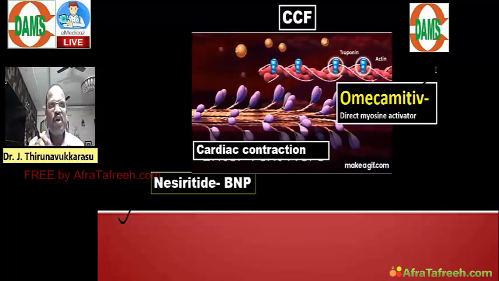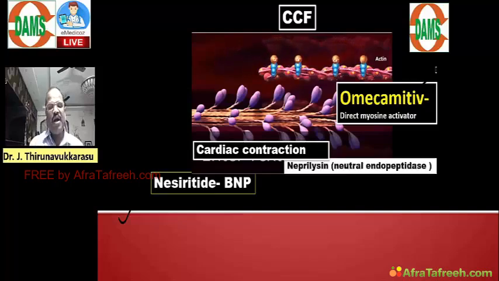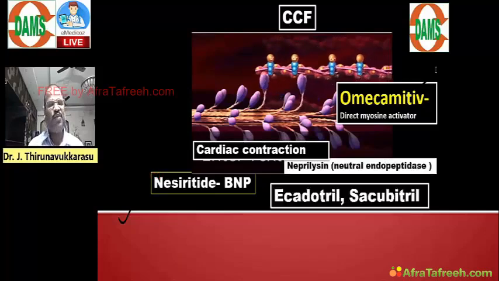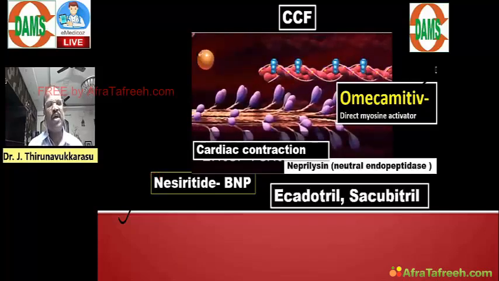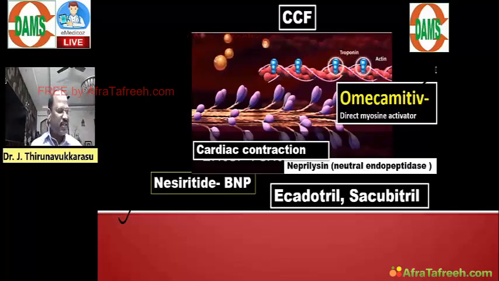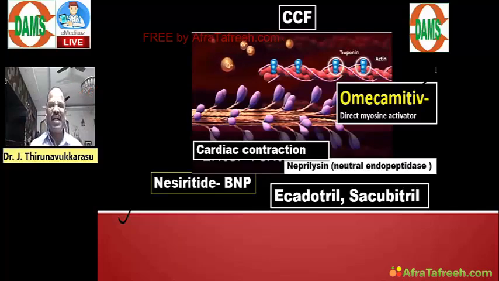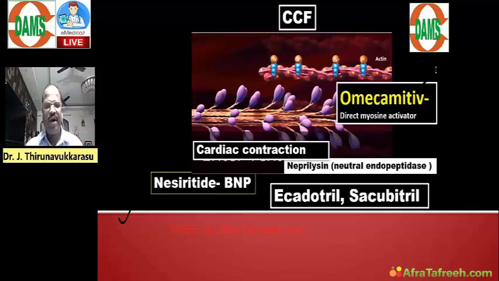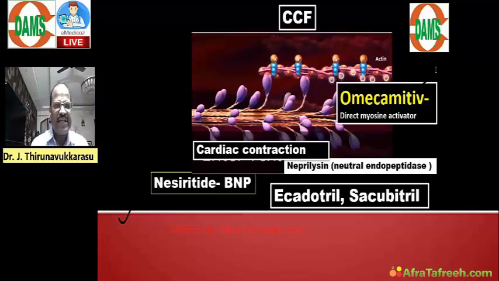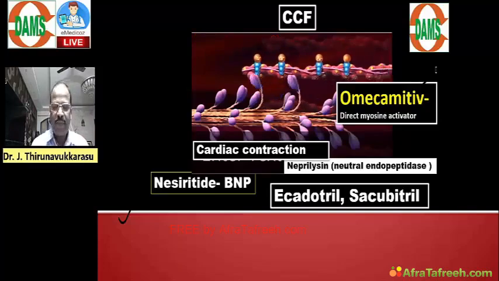Another must-know topic that already came twice in the FMG exam is neprilysin inhibitors. What are the selective neprilysin blockers? This you must know: ecadotril and sacubitril, both are neprilysin, also called neutral endopeptidase enzyme inhibitors.